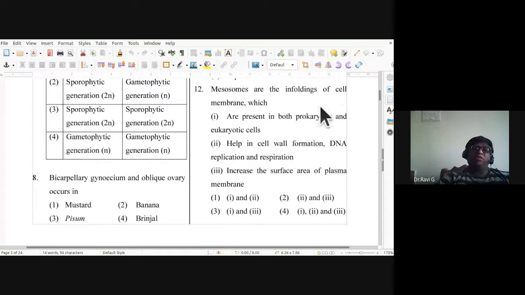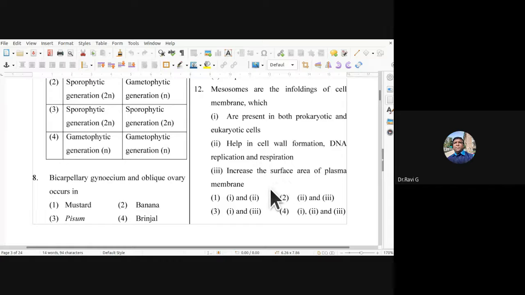Mesosomes are the infoldings of cell membrane which are present in both prokaryotic and eukaryotic cells. These mesosomes help in cell wall formation, DNA replication, and respiration. They also increase the surface area of plasma membrane. So the 12th option is second one.